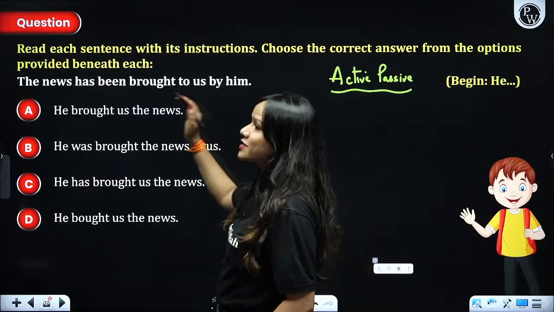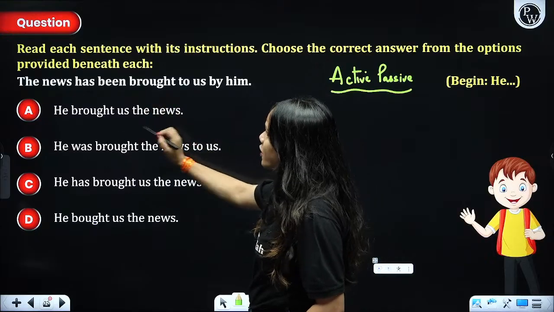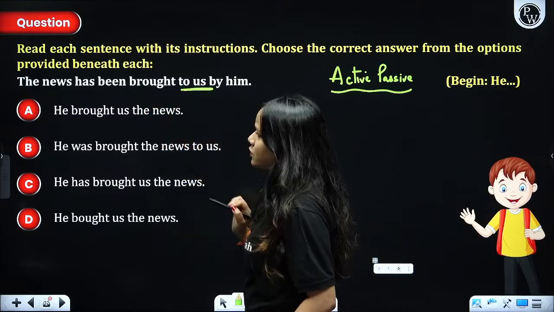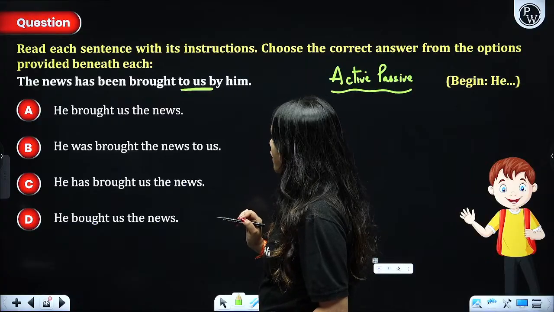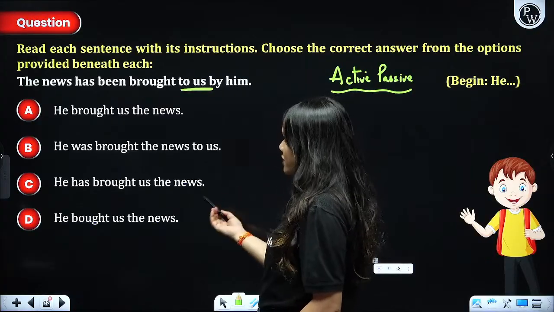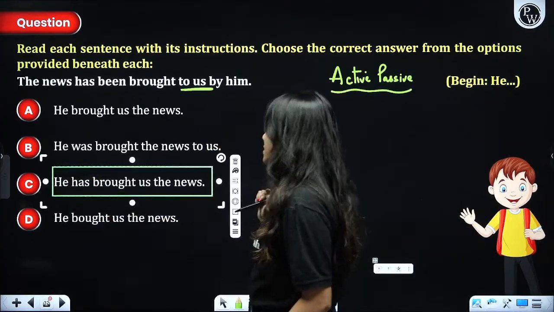The news has been brought. You are supposed to change passive into active. The news has been brought, that means he brought us the news. To us is also there. He brought us the news. He has brought us the news. Obviously, this is the most appropriate answer to our question, guys.